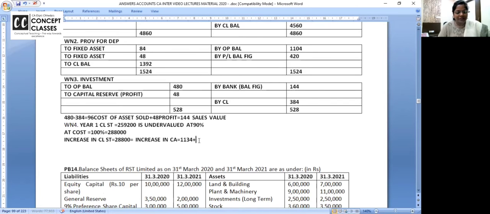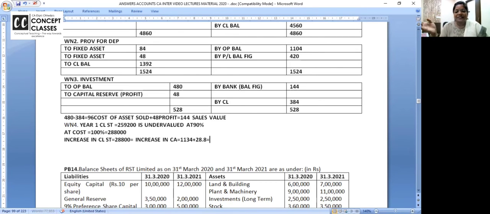So increase the current assets. How much should you increase the current assets? It's in thousands, no? So 28.8. Are you all clear? Your current asset has stock which is valued at 2592, whereas it should be 2880. So you increase the closing stock by 28.8.